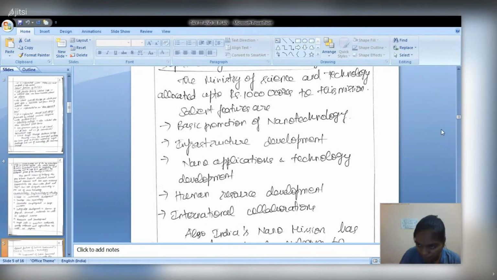Wherever the word quantum comes, it reminds me of Avengers.